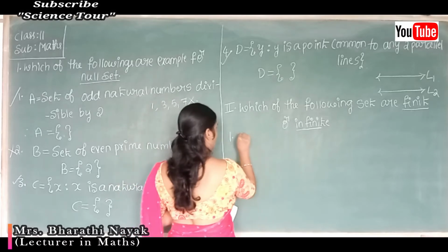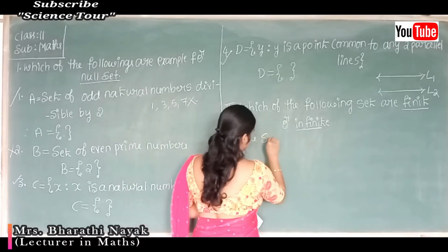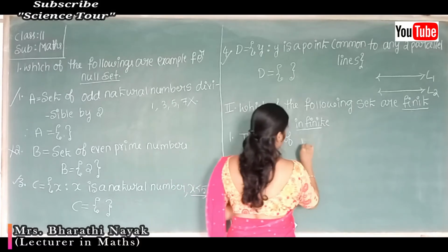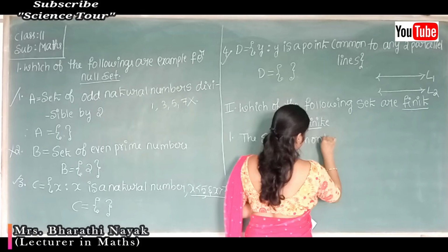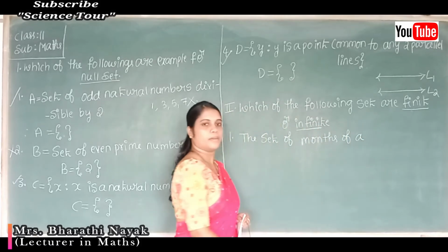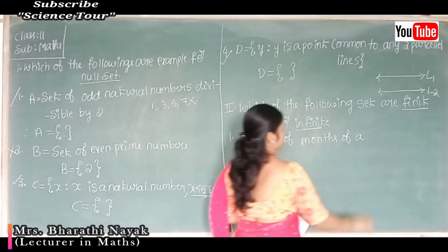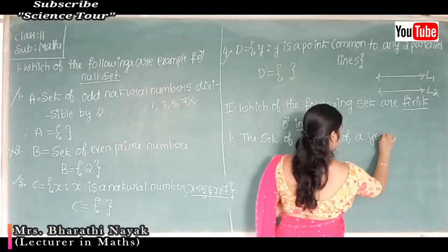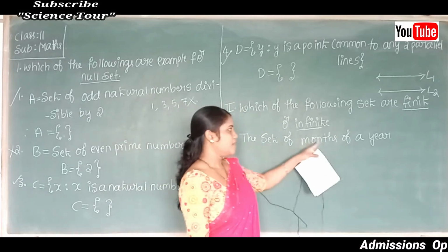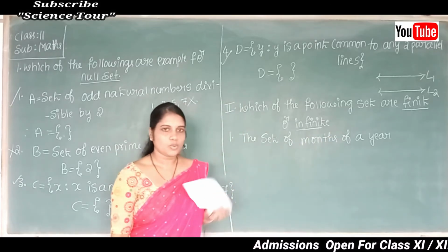The set of months of a year. Can you count? Yes.